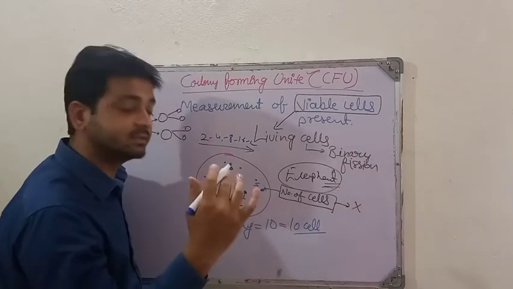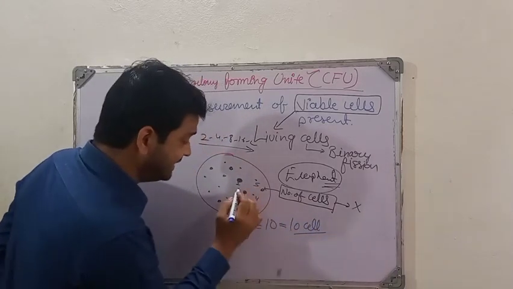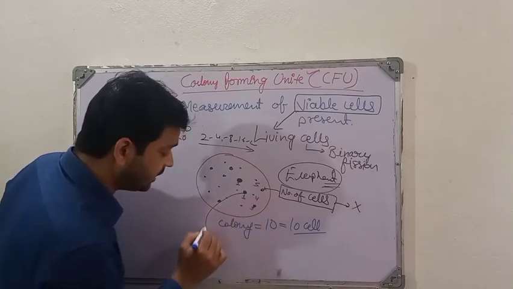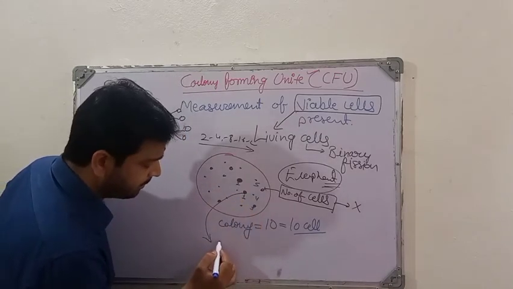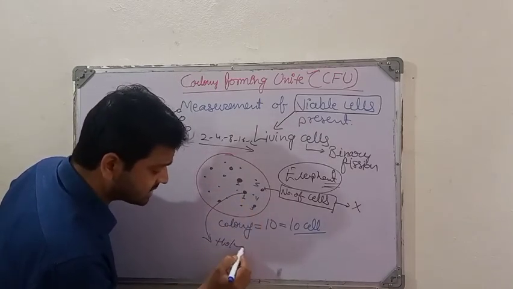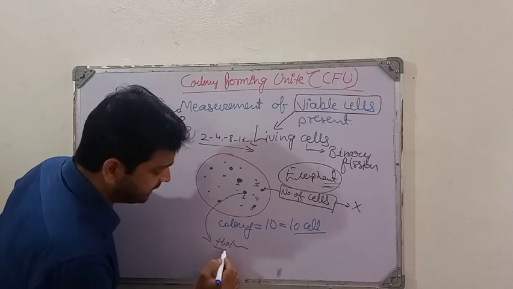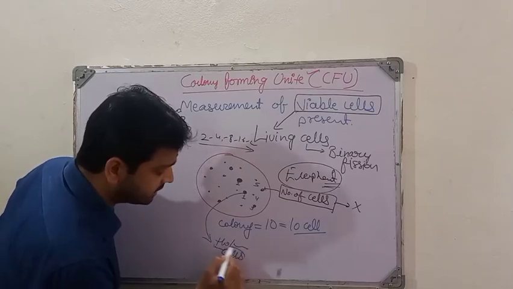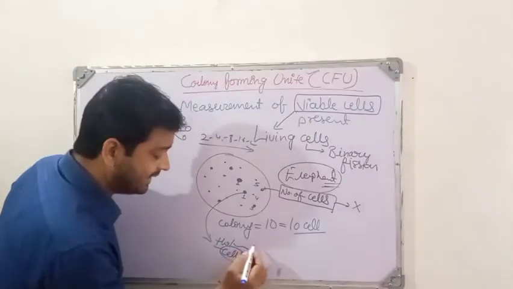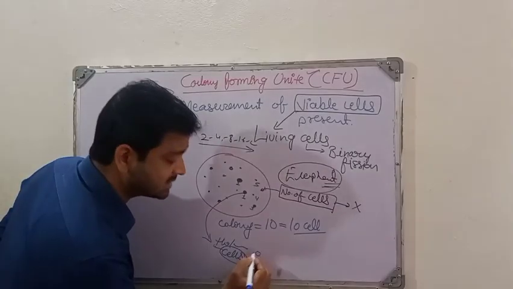That data we can consider, because in one colony there may be thousands or lakhs or many microbial cells present, but in the starting it was only one cell.